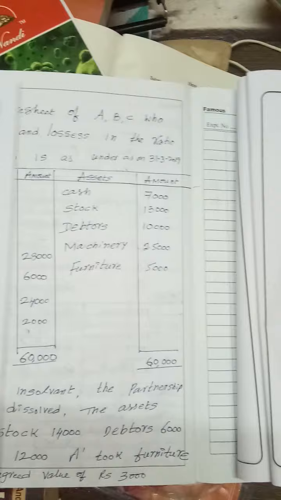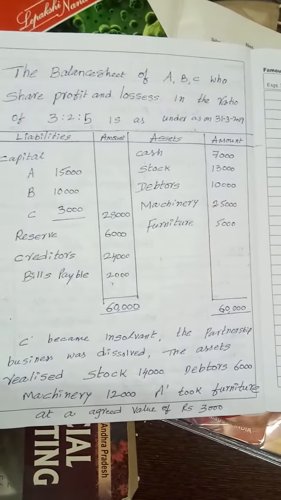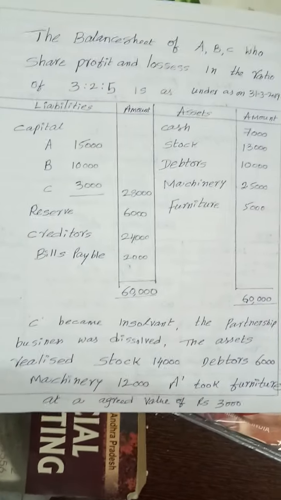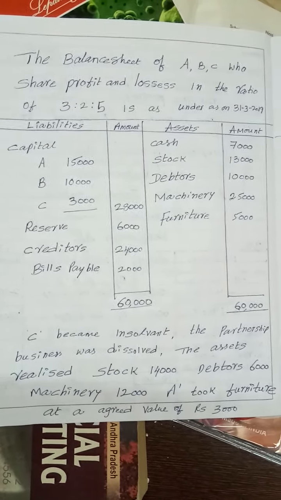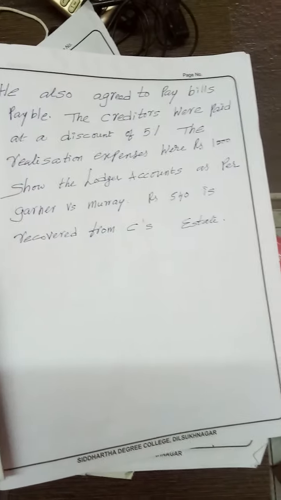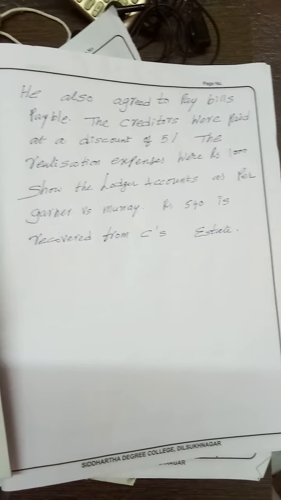See my dear students, first we have to see the question. Once again I am showing insolvency of partner. Take a screenshot, copy the question and start doing. Realization account.